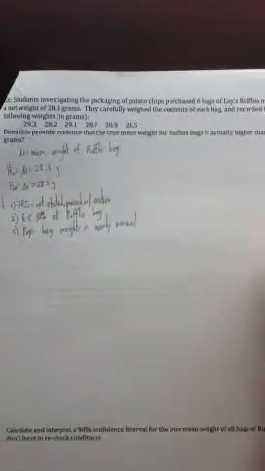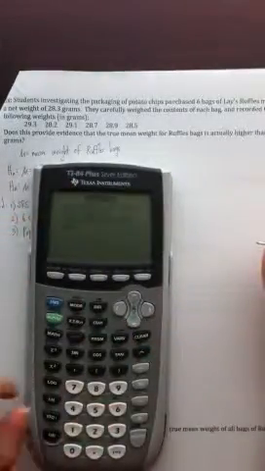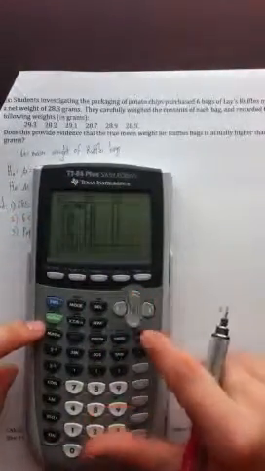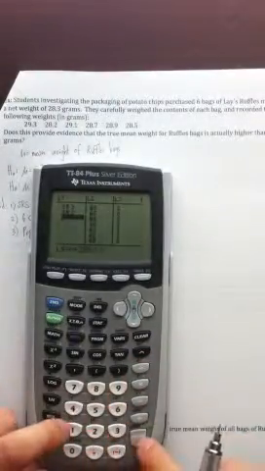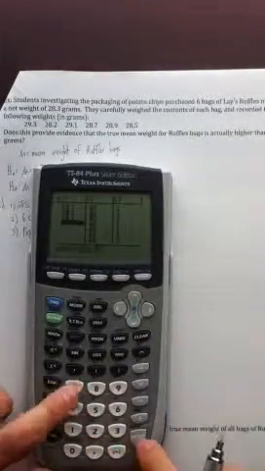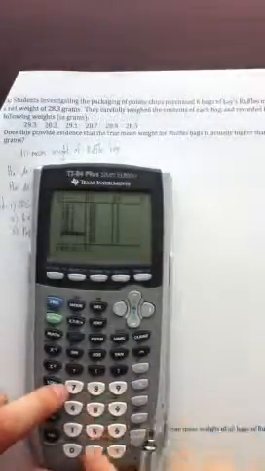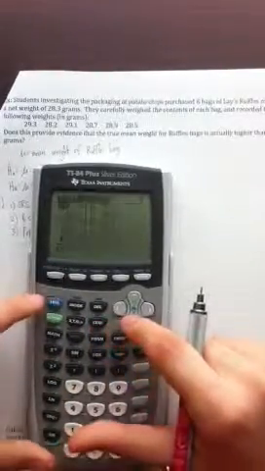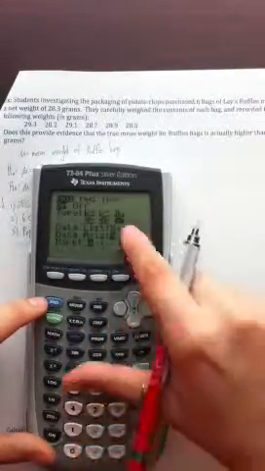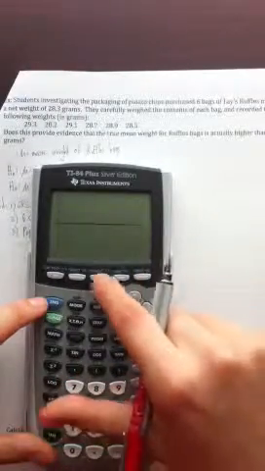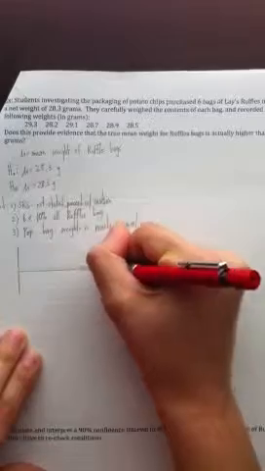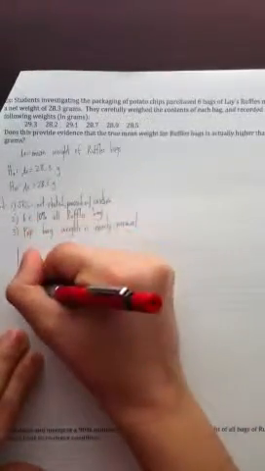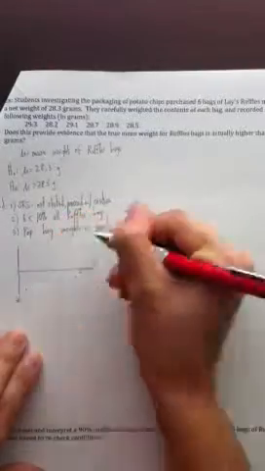So to check that, we check the normal probability plot. In your calculator, go stat edit and put them in list 1. Then you go to the stat plot, second y equals. Make sure you select the normal probability plot, and then go zoom 9. So then you sketch it. So here's our weight, here's our z-score. It looks fairly linear to me.